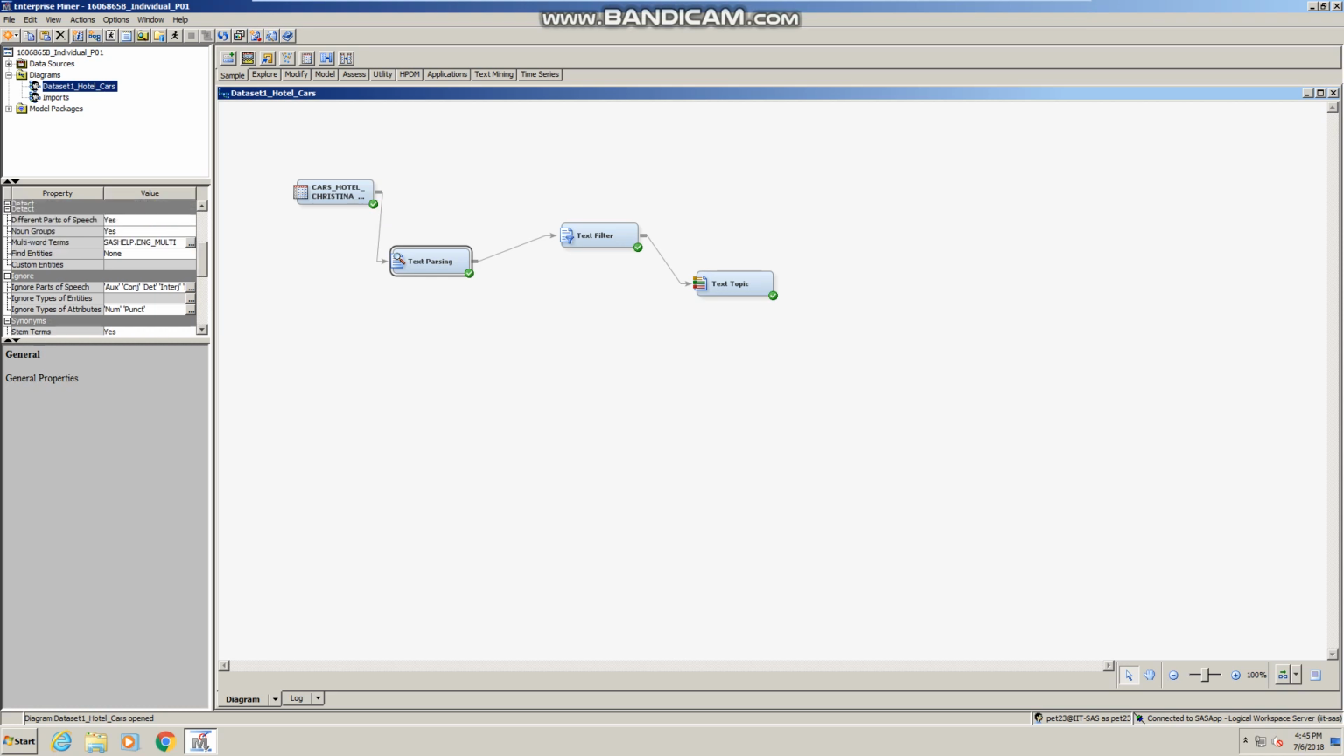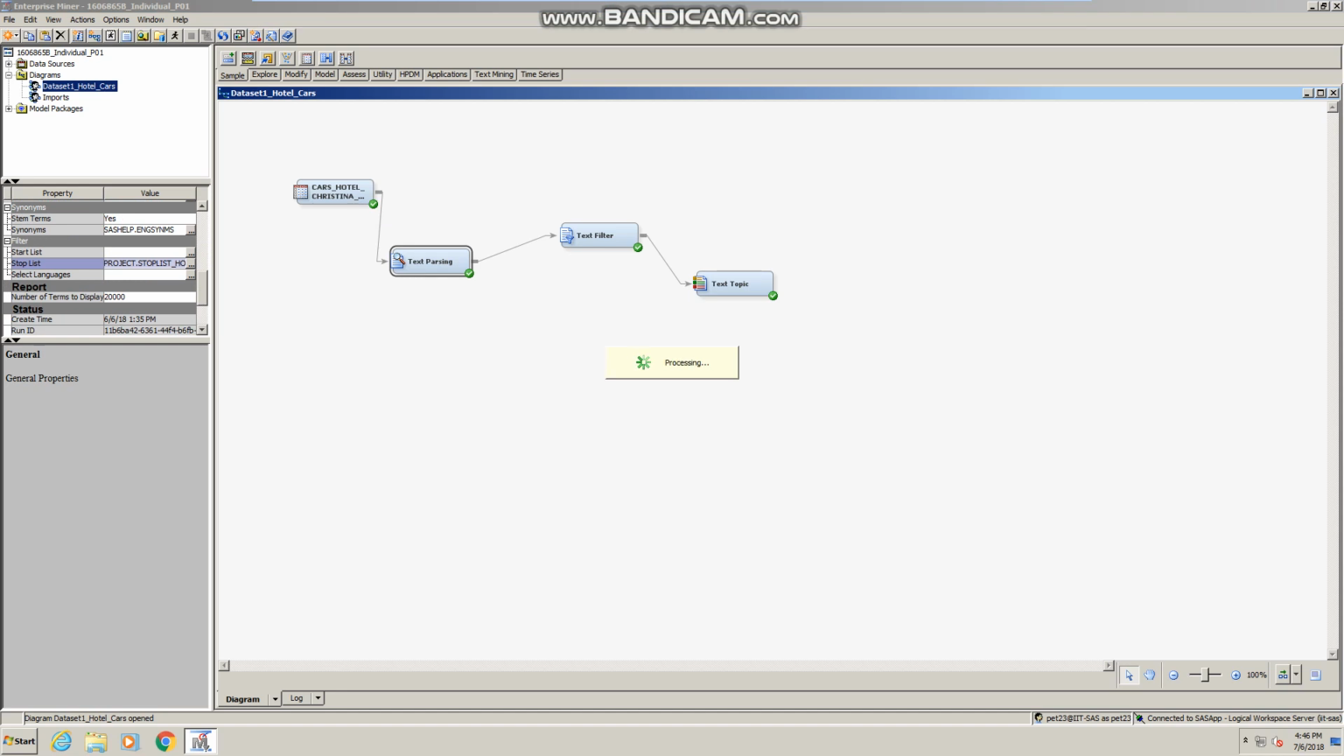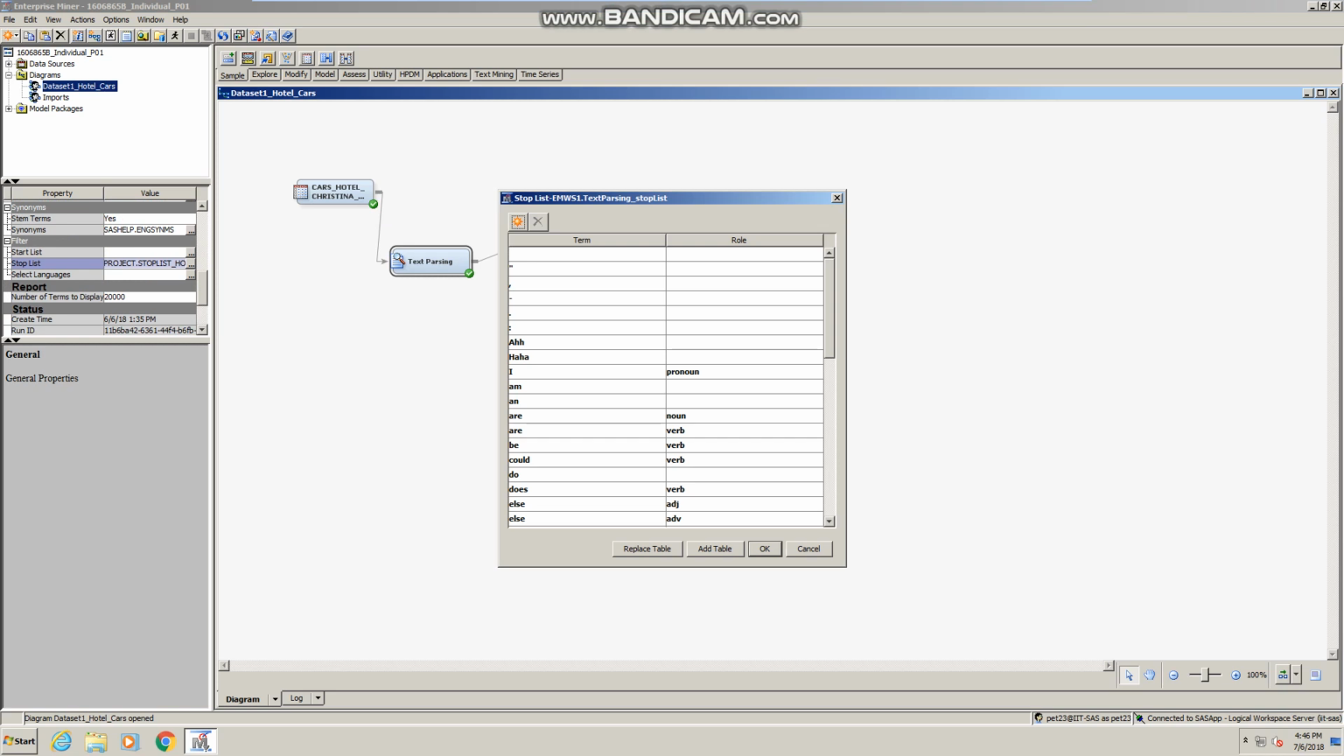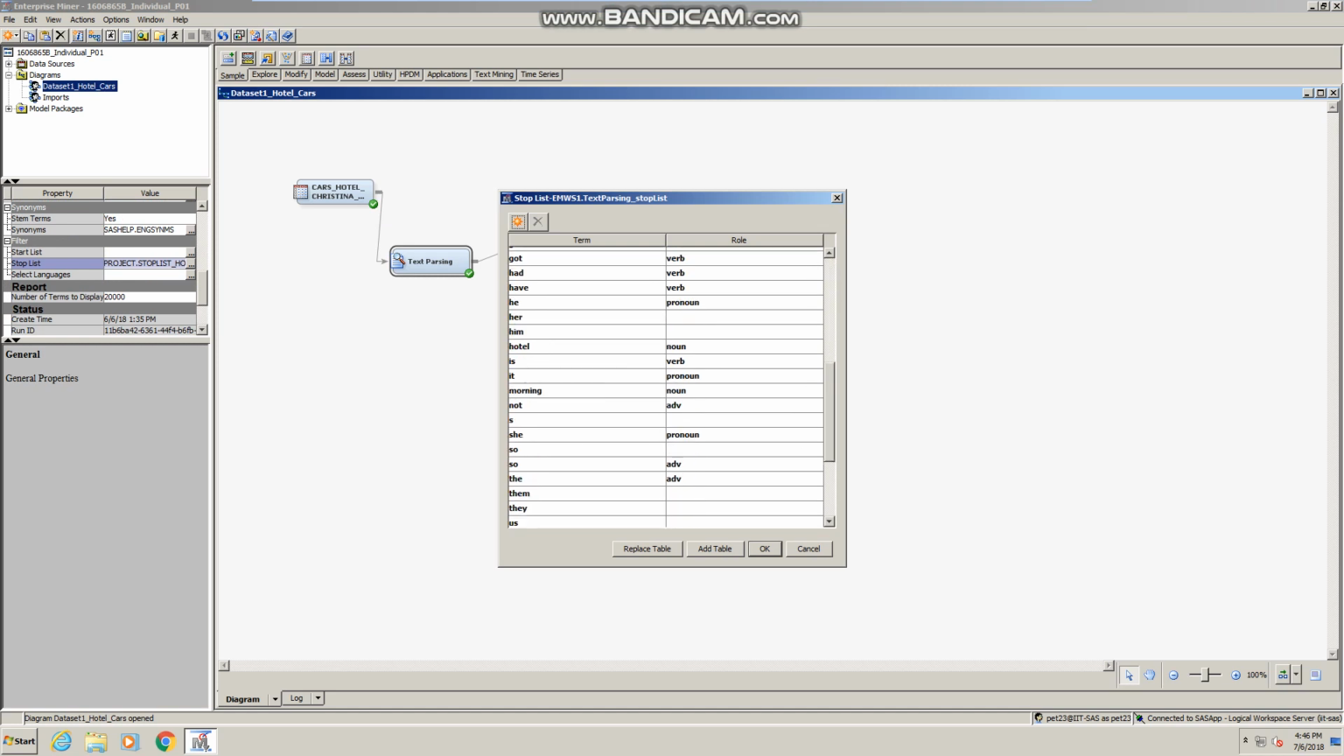As you can see from here, I've input the stop list that I saved into the project library just now. This is an example of my stop list. A stop list contains words that are frequently used, which hold little or no meaning to the information that we want to extract. Some examples would be I, am, and, are, be, could, do, does, etc.